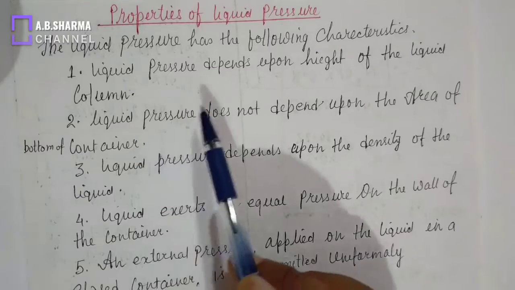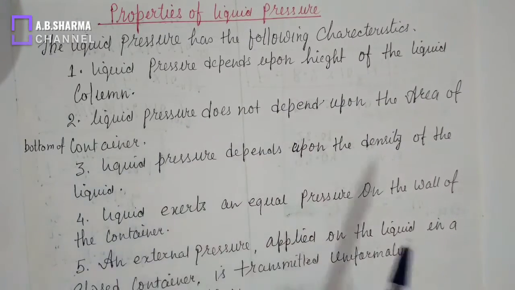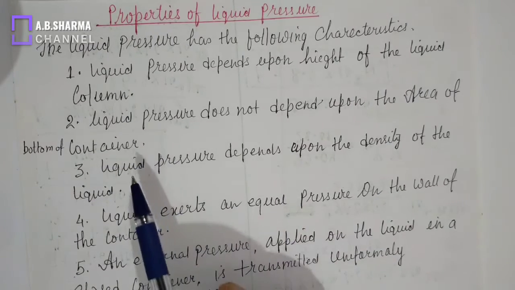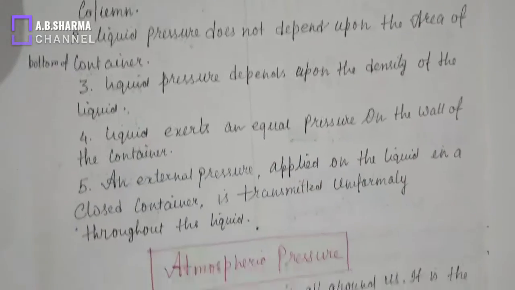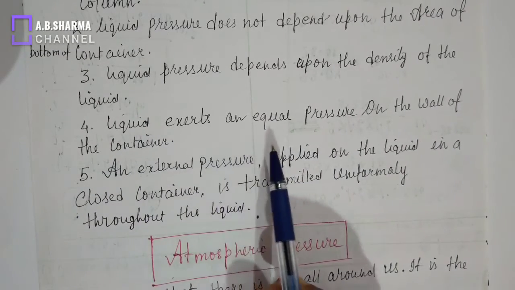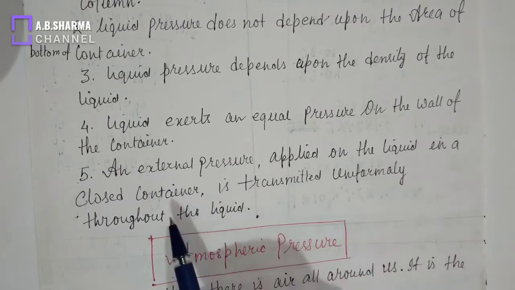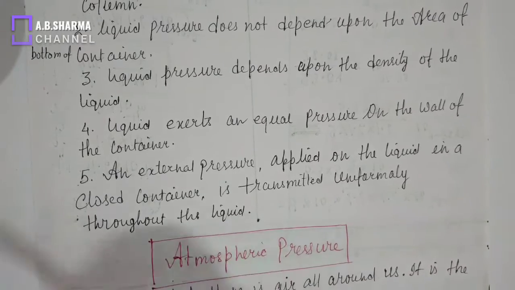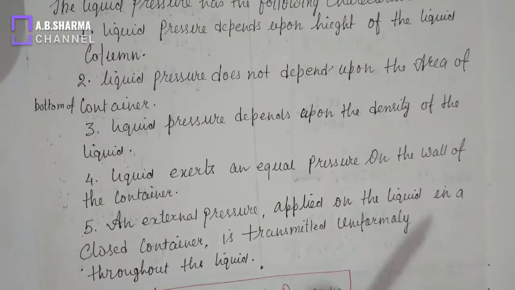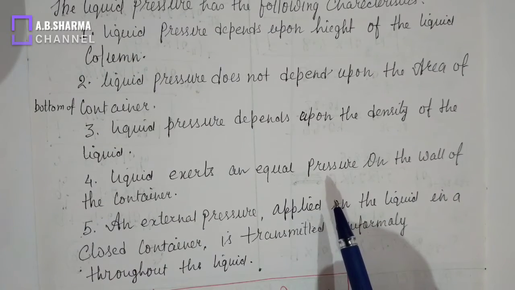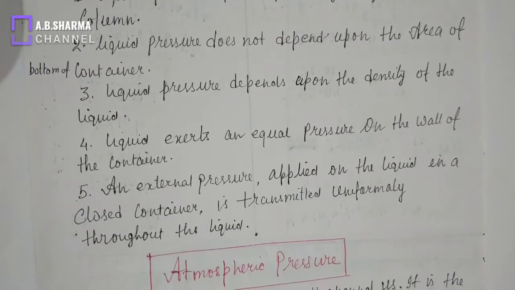The first is that liquid pressure depends upon the height of the liquid column. Second, liquid pressure does not depend upon the area of the bottom of the container. Liquid pressure depends upon the density of the liquid. Liquid exerts an equal pressure on the walls of the container. An external pressure applied on the liquid in a closed container is uniformly transmitted throughout the liquid. These were the properties of liquid pressure. It depends only on the height of the liquid and the density of the liquid. It does not depend on the area of the bottom, and a liquid exerts equal pressure on the walls of the container.